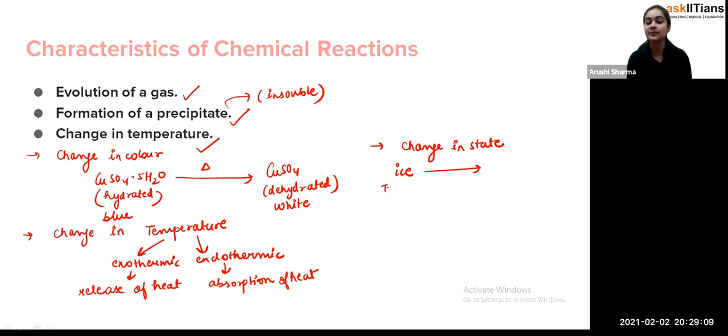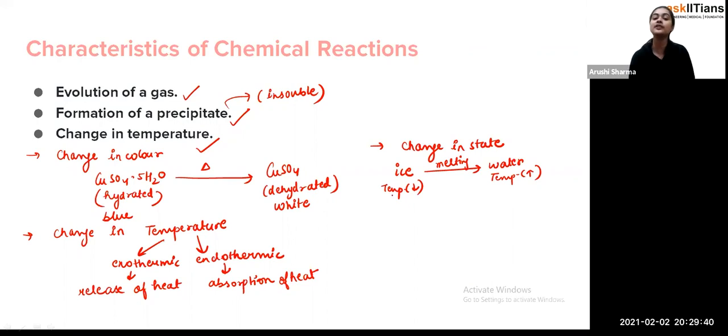In the freezer, the temperature is less, but in the outer surrounding, the temperature is more. So that ice will undergo the melting process and convert into water. So that's also a characteristic of a chemical reaction, that there is a change in the state because a reaction is taking place.